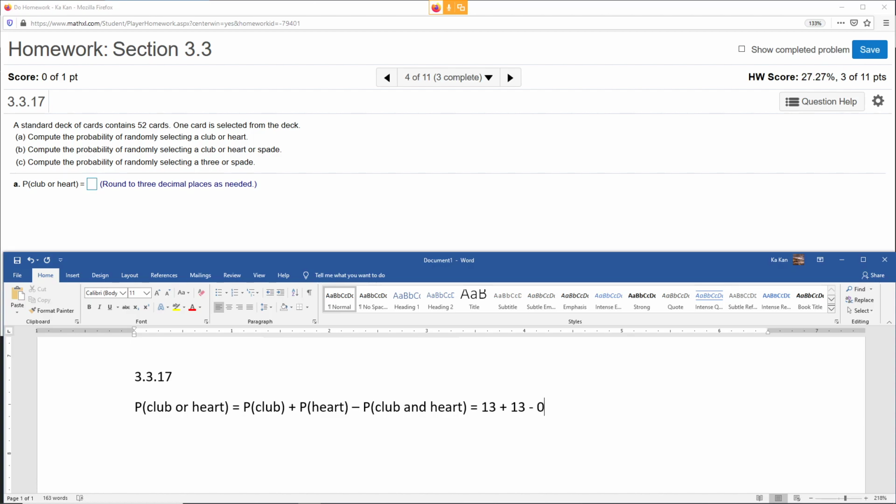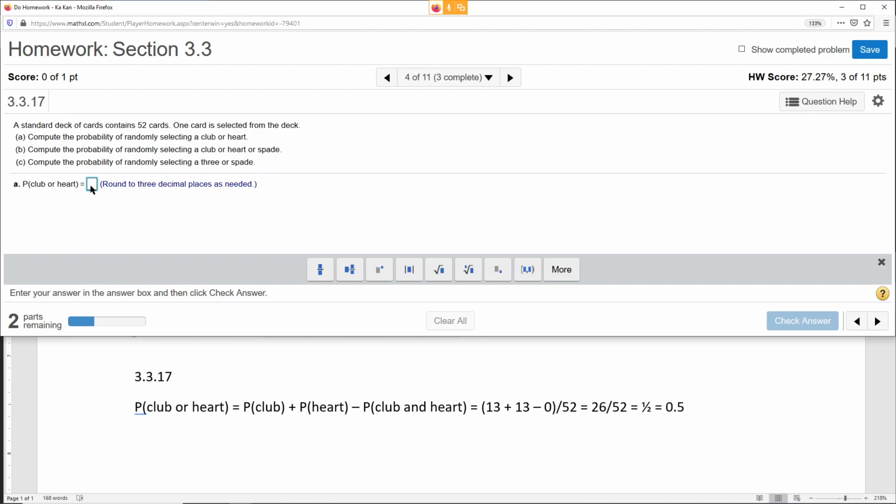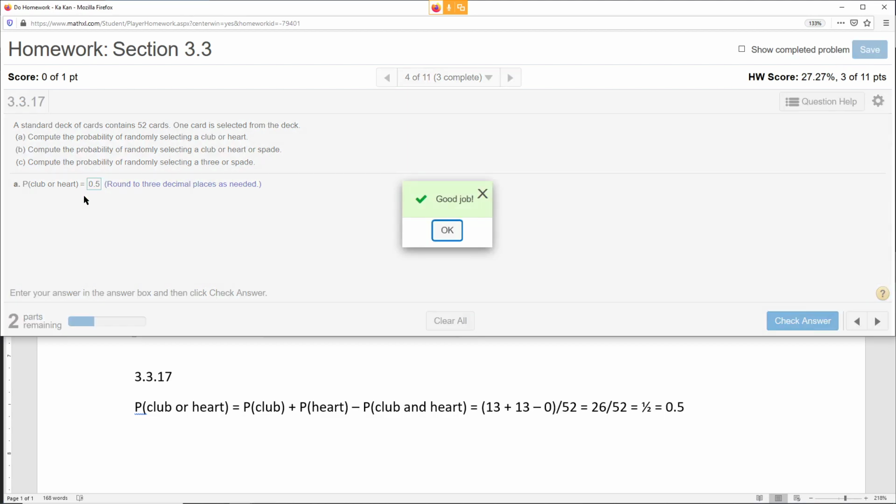So just make sure that this whole thing is a fraction and needs to be put over 52 because you got 52 cards, right? So that's 26 over 52 and it's 1/2. Makes sense because think about it, that is basically half the deck. Club and heart. So that is 0.5.